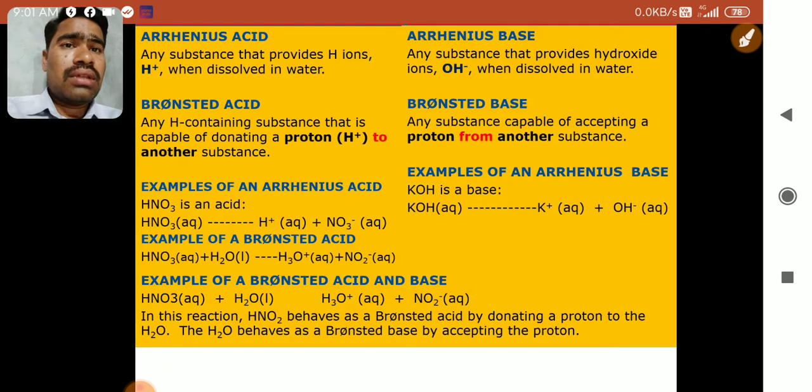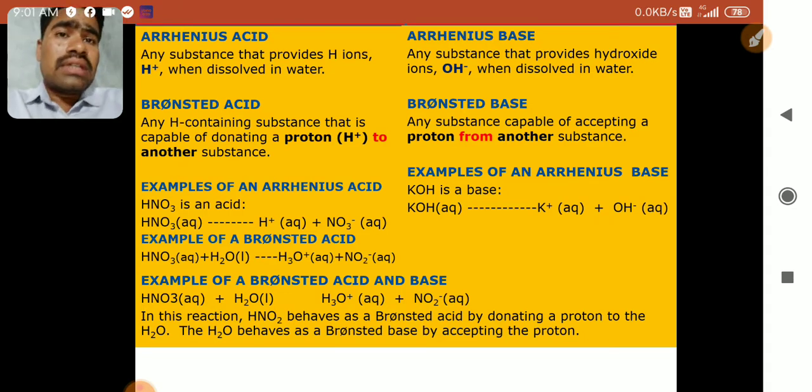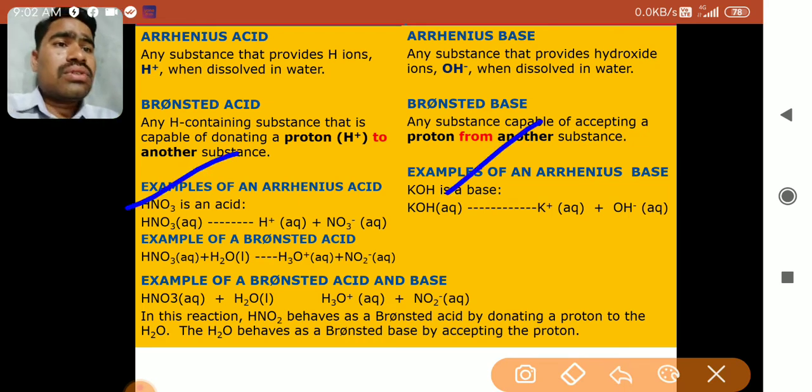So this is about the definitions of acids and bases by different scientists, that is Arrhenius and Bronsted. Okay, definitions can be asked in the board exam: what are Arrhenius acids and what are Arrhenius bases, explain with examples. So you can write these examples of Arrhenius. They will also ask you to define the acids and bases according to Bronsted.